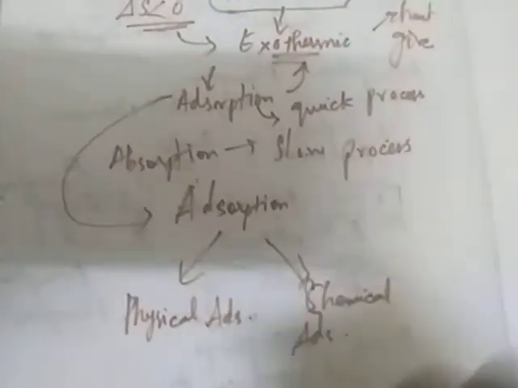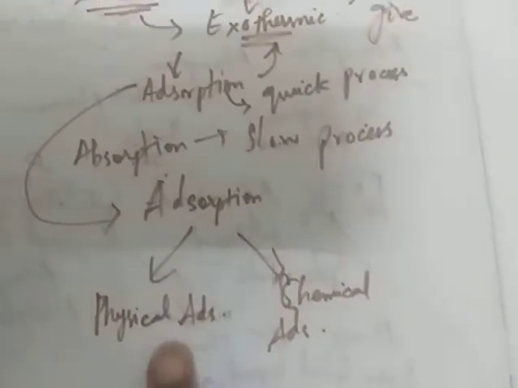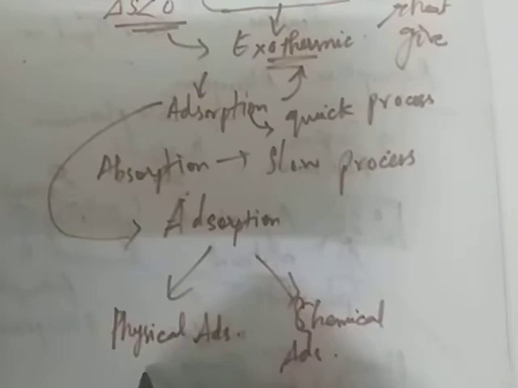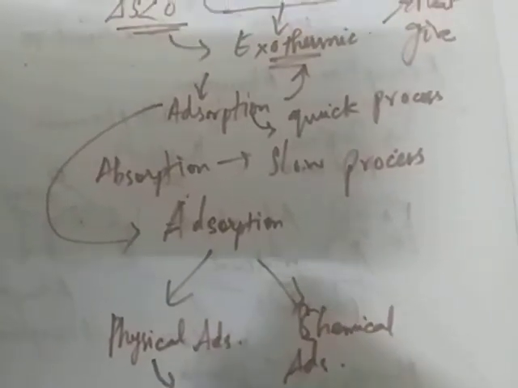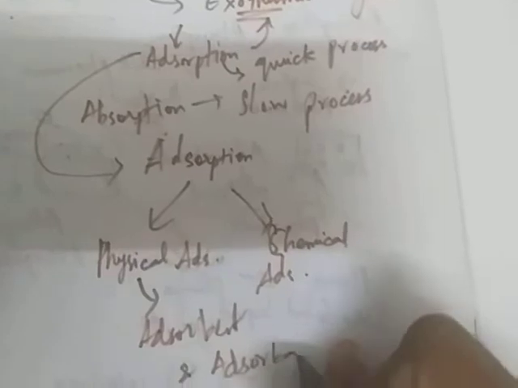Physical and chemical adsorption depend upon the nature of the forces acting between the adsorbent and adsorbate, whether they are in physical or chemical contact.